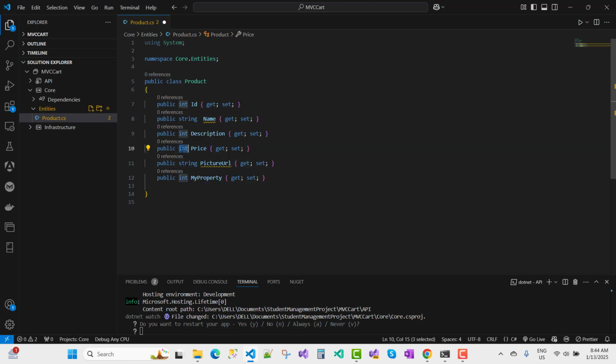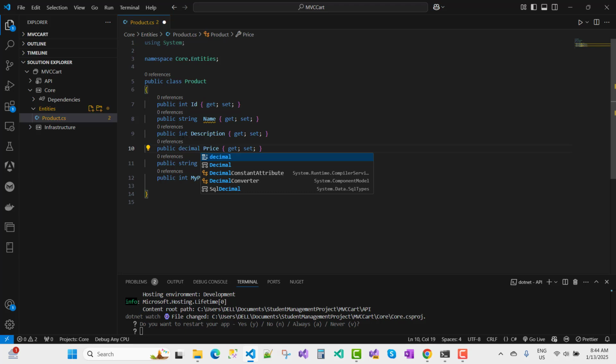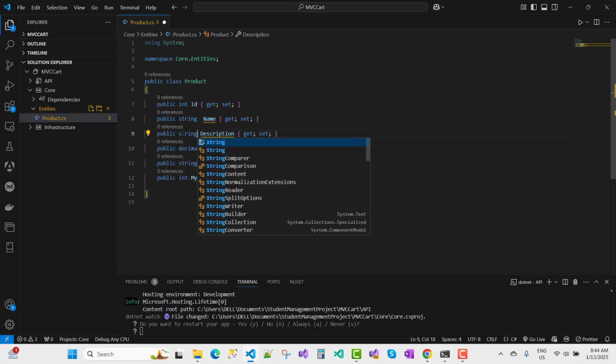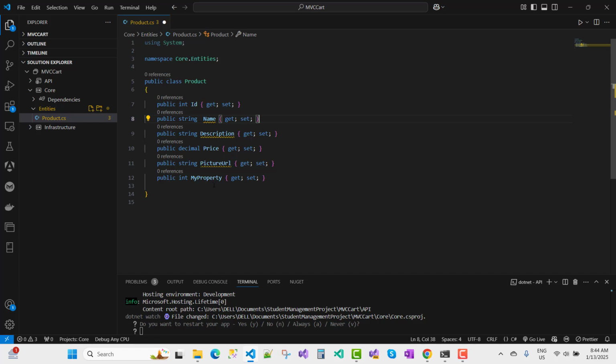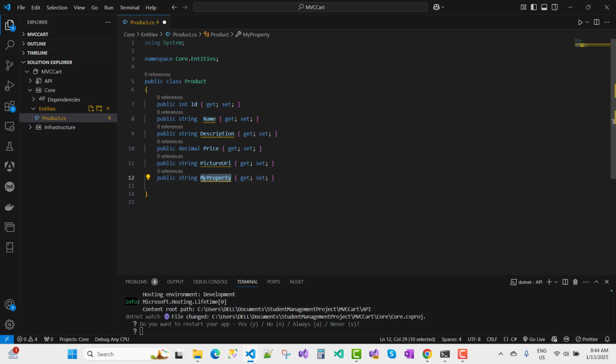Price is in the form of decimal, and description is a type of string. And the picture URL, that one is a string too. The type of the product is also a string.